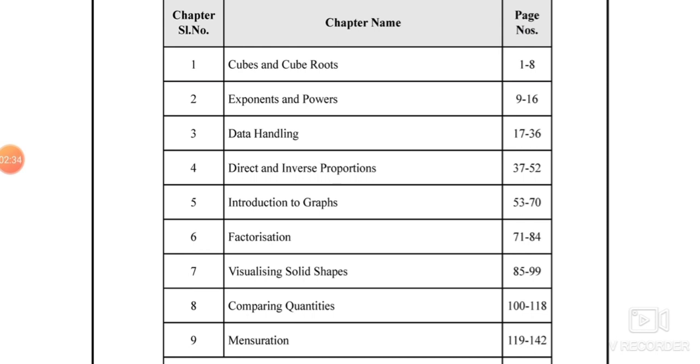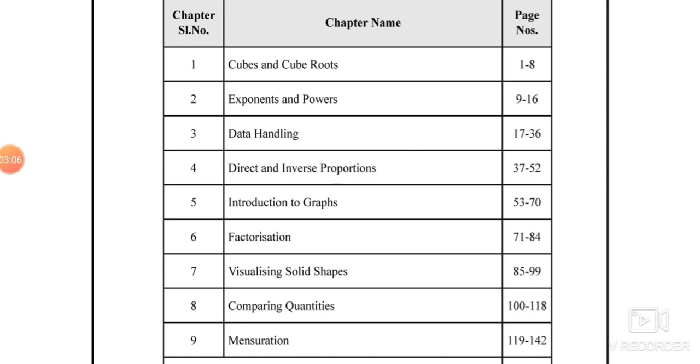In eighth chapter, comparing quantities, we will learn ratios and percentages, then profit and loss, then compound interest and applications of compound interest. Chapter 9, mensuration. Here in this chapter we will study surface area and volumes of solids like cube, cuboid and cylinder, and also area of trapezium and area of quadrilaterals.